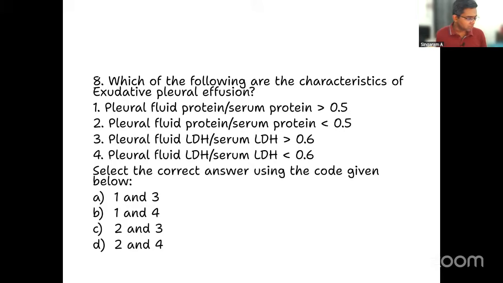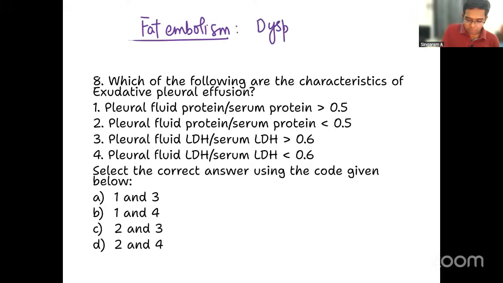Before I go to the question, one of you has asked about fat embolism, and how do you differentiate it from pulmonary embolism, right? See, fat embolism will also have breathing difficulty or dyspnea. True. But in fat embolism, there will be additional findings in the form of petechiae.